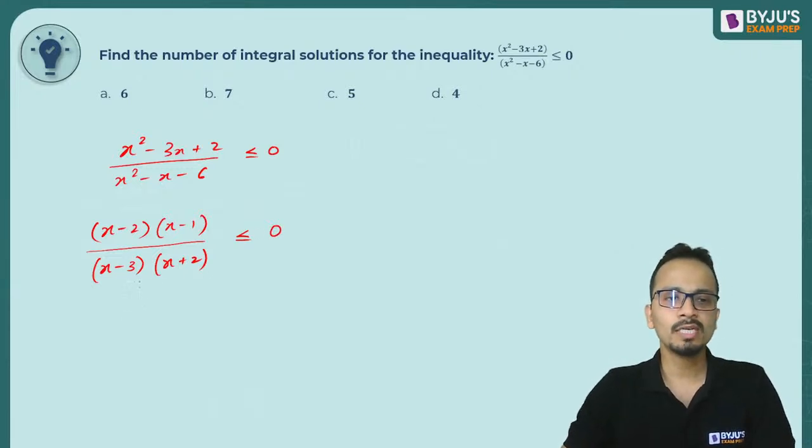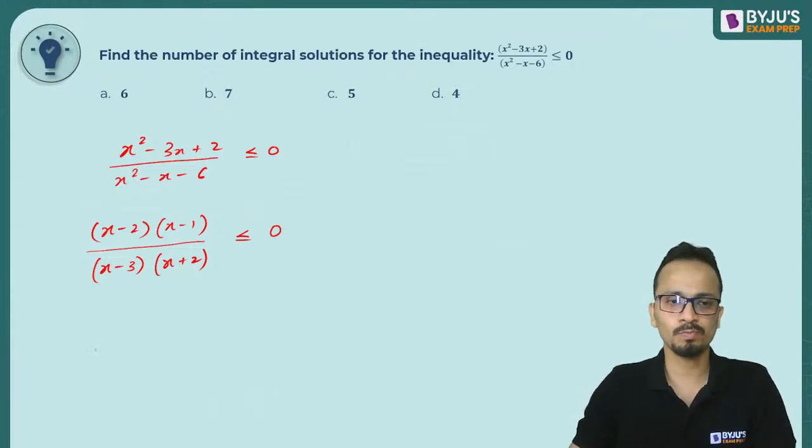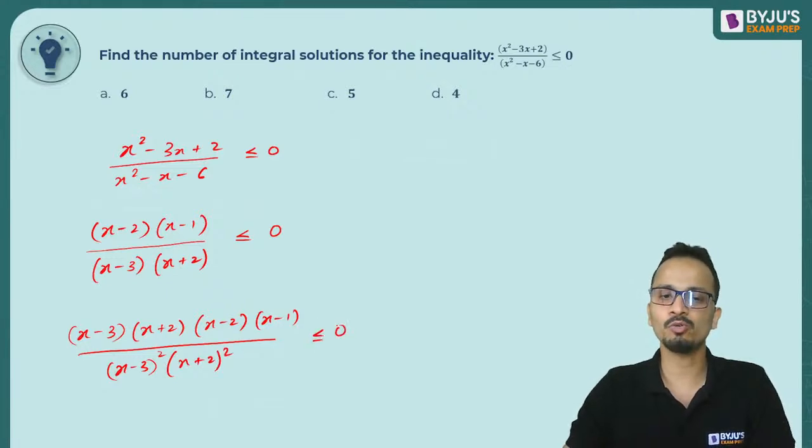Now what I'll do is I will multiply numerator and denominator by x minus 3 and x plus 2. So the numerator will become x minus 3 into x plus 2, x minus 3 x plus 2 मैं multiply divide कर रहा हूँ. Okay, into x minus 2 into x minus 1, whole divided by x minus 3 whole square into x plus 2 whole square less than equal to 0.